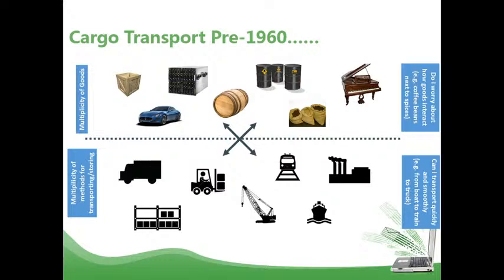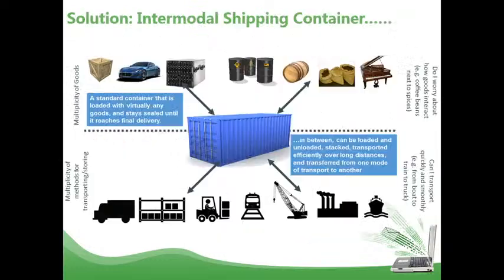But after 1960 what happened? We got the container. With the container, you already know that we can ship almost anything without affecting one another. In a container we can ship a car with oil, with a piano, everything together, but they don't collide or have any effect on one another. So the container is that kind of standard solution that came to solve the shipping problem.